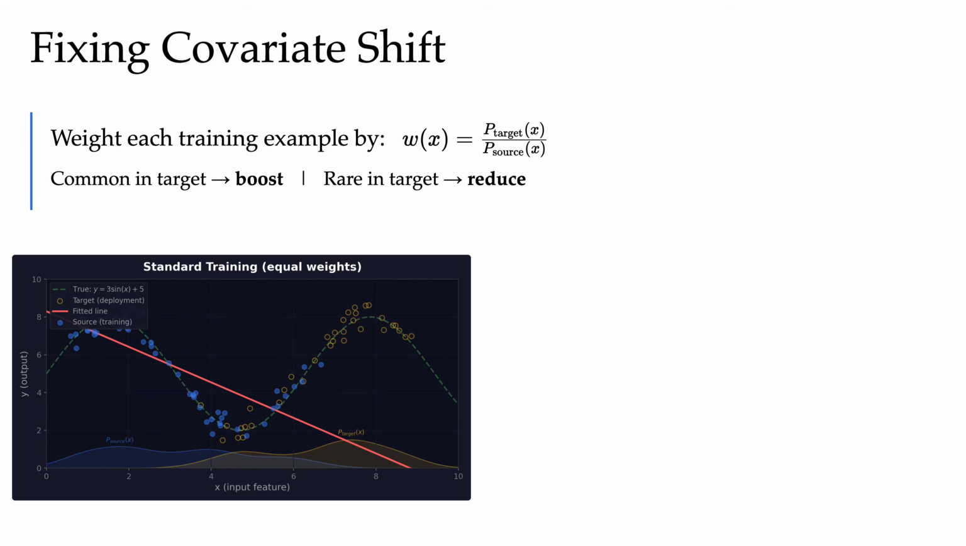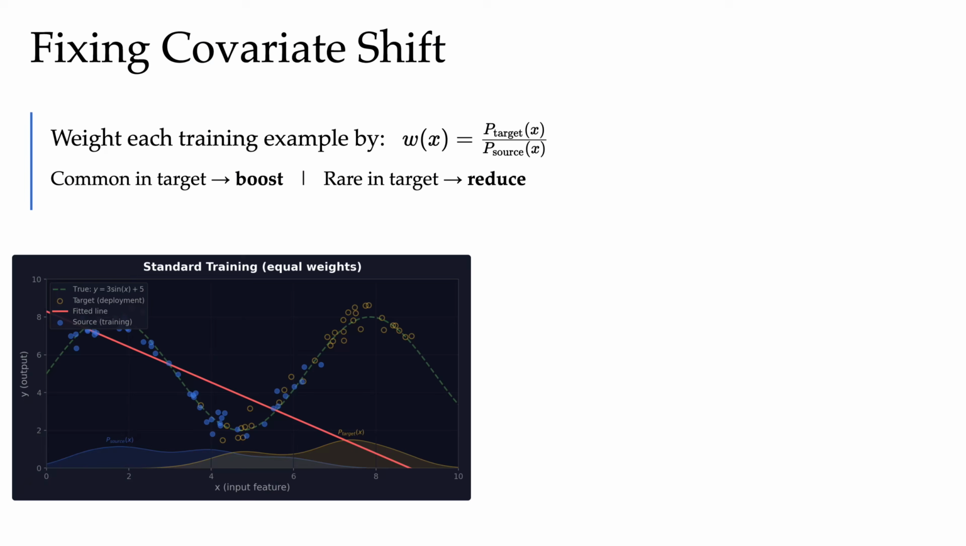Let us walk through this figure together. The x-axis is a feature, the y-axis is the label. We have two types of colored dots. The blue dots are the training data, the gold dots are the target data. The dashed sinusoidal curve is the true conditional P of y given x, and it stays the same for both the training and the deployment, for both the blue and the gold. This is exactly what the covariate shift assumption requires.